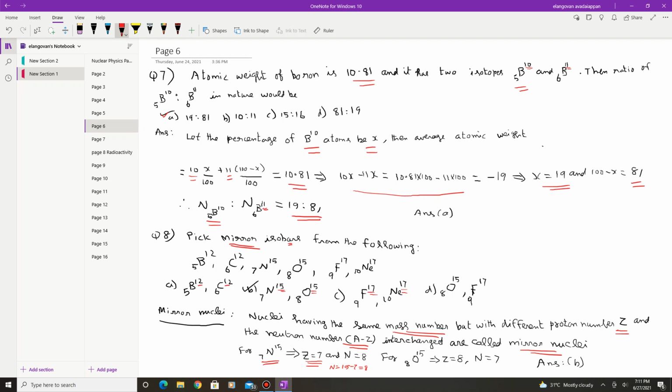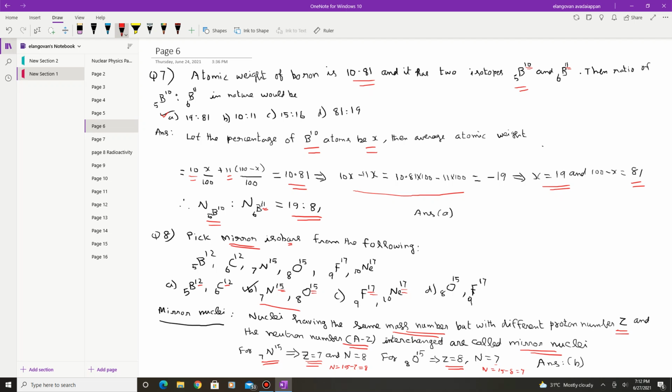For oxygen-15, Z is 8, A is 15, so N is equal to 15 minus 8, which is 7. So for one nucleus, the value of Z, which is 7, corresponds to the N number for the other nucleus.